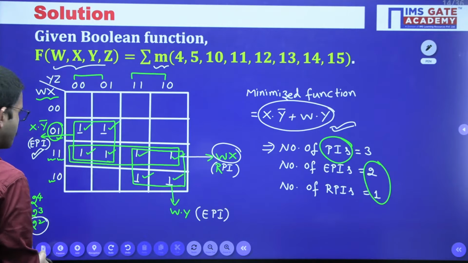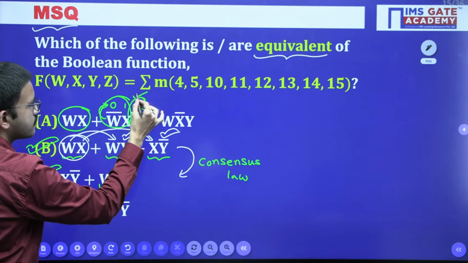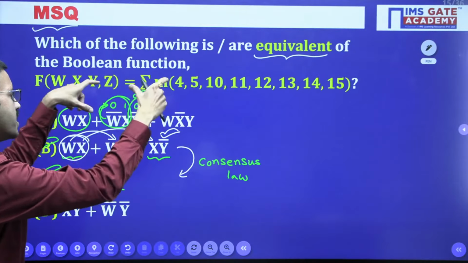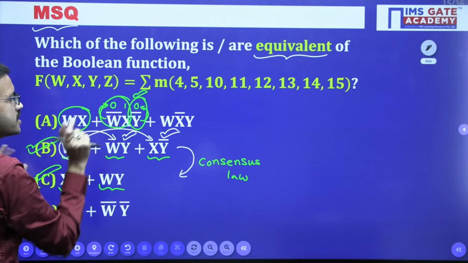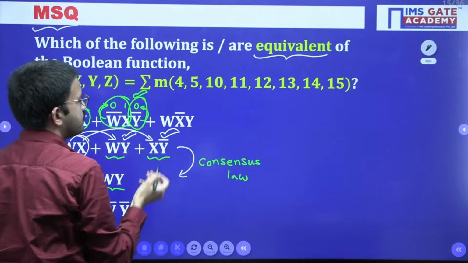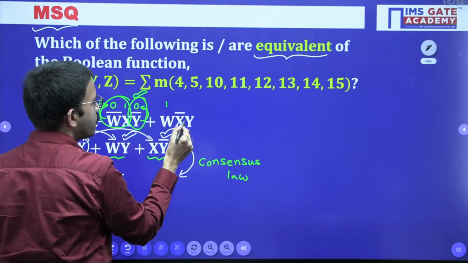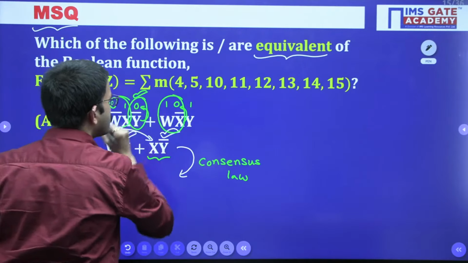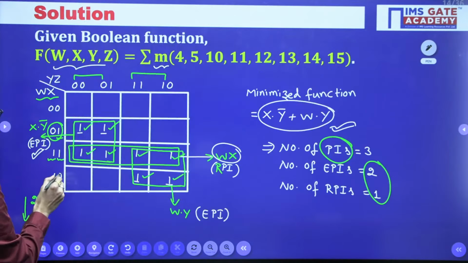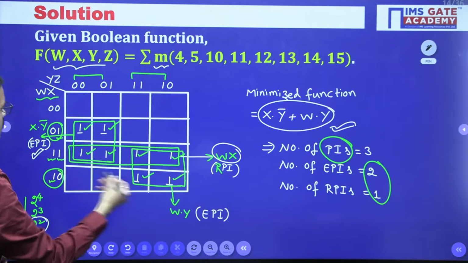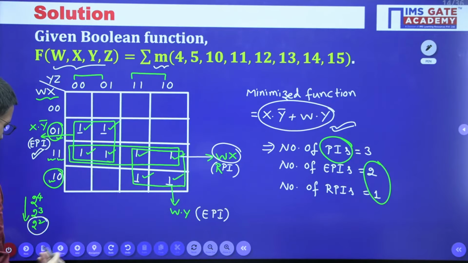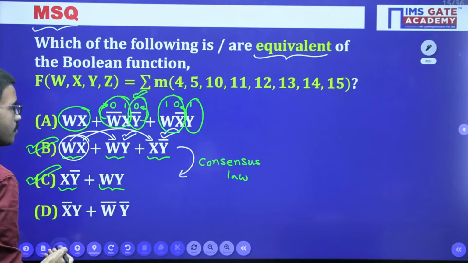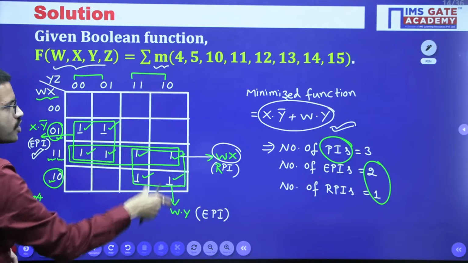So this term is equivalent. For the given function, the first term is satisfying and the second term also. Now let us consider the last term. Here w is 1, x is 0, and y is 1. Row wise, wx 1 0 is the last row, and y value 1 means the last two columns.